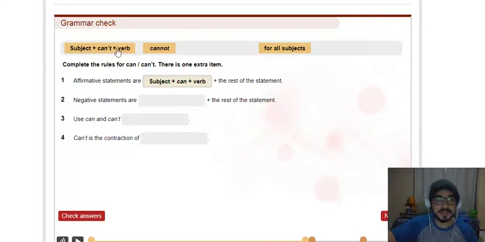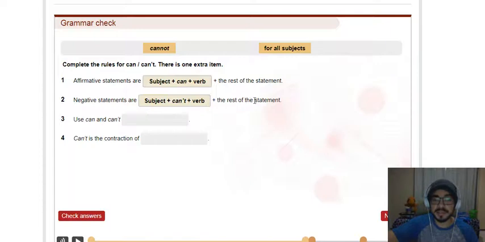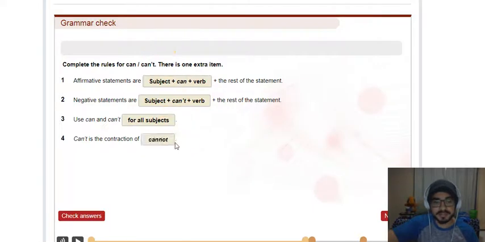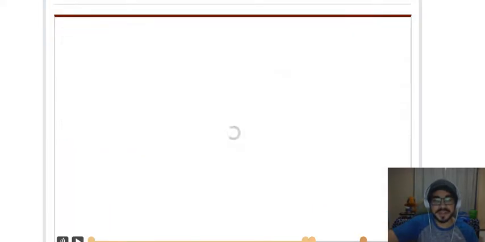Very good, guys. Subject plus can't plus verb plus the rest of the statements. It's almost the same thing as the affirmative form, but we change can for can't. Yes? Use can and can't for all subjects. Can't is the contraction of cannot. Okay, very good, guys. You're so intelligent.